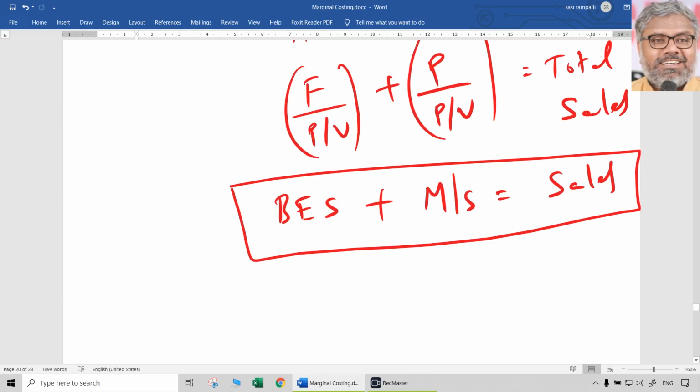Naturally, total fixed cost and profit in the numerator are totals, right? Total we are talking. PV ratio is a ratio. Whether you take total contribution by total sales, or unit contribution by selling price per unit, PV ratio is going to be the same.